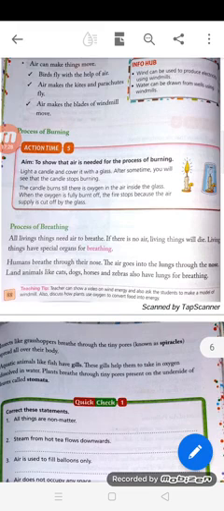Process of breathing. All living things need air to breathe. If there is no air, living things will die. Living things have special organs for breathing. Humans breathe through their nose. The air goes into the lungs through the nose. Land animals like cats, dogs, horses and zebras also have lungs for breathing.